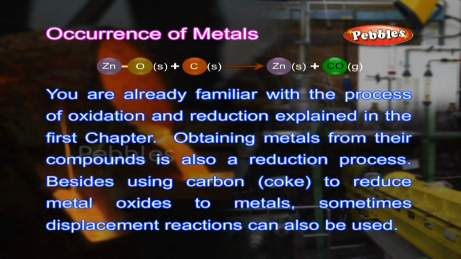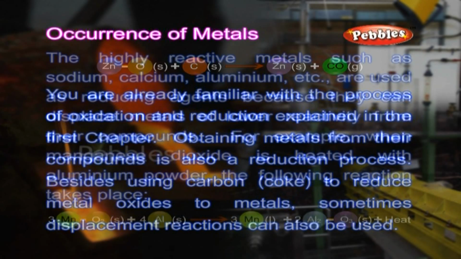You are already familiar with the process of oxidation and reduction explained in the first chapter. Obtaining metals from their compounds is also a reduction process. Besides using carbon, that is coke, to reduce metal oxides to metals, sometimes displacement reactions can also be used.